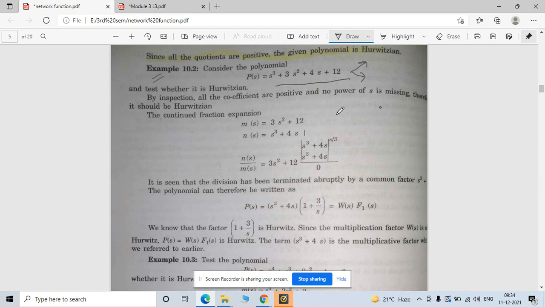Okay, this is given like this; it is a bit confusing to write here: 3s square plus 12 divided by s cube plus 4s, right?